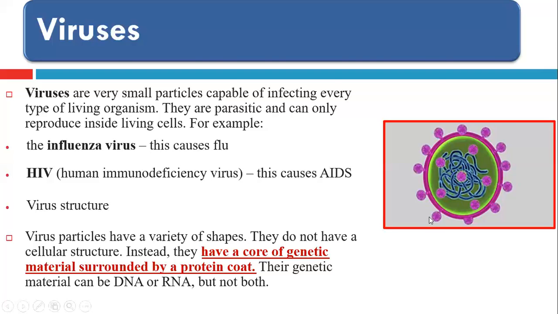So the simple structure of the virus is a capsule surrounding a genetic material. This genetic material may be DNA or RNA, deoxyribonucleic acid or ribonucleic acid, but not both of them. Either the virus will have genetic material of DNA or RNA. Examples of viruses: influenza virus, HIV virus, and COVID-19, the SARS-CoV-2 virus.